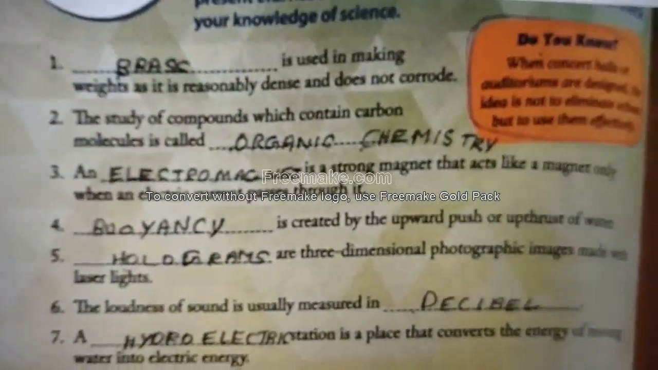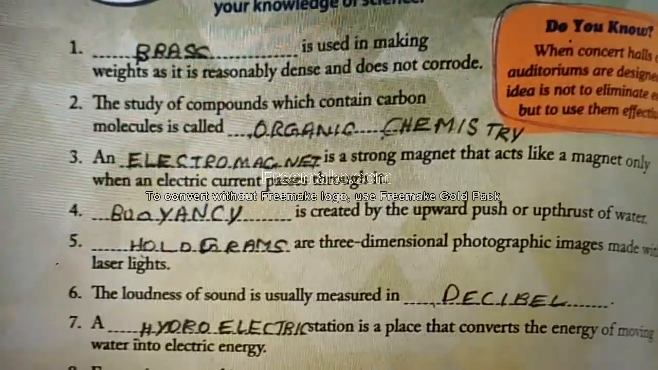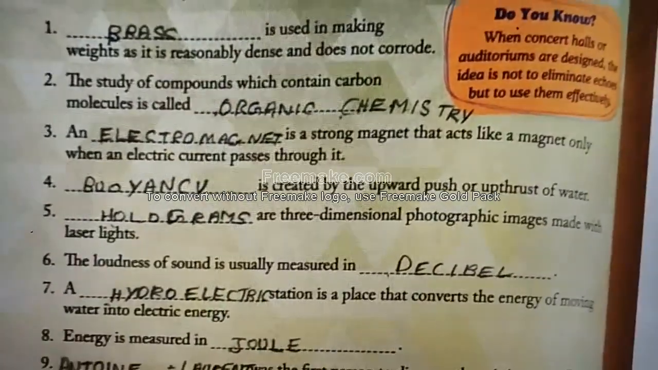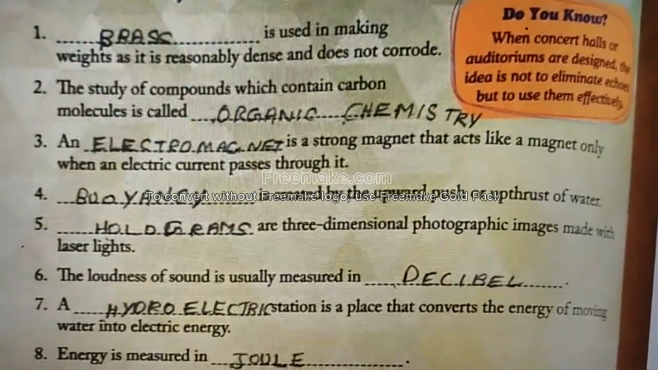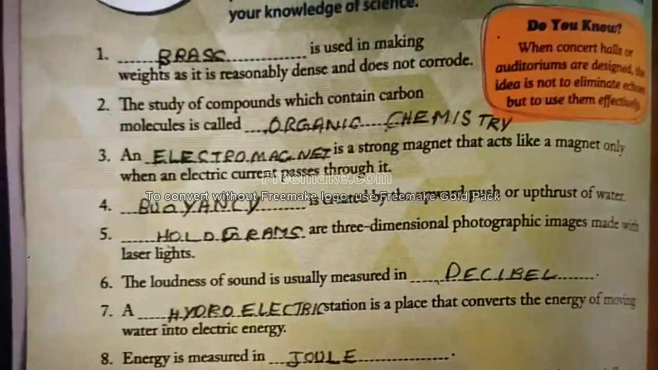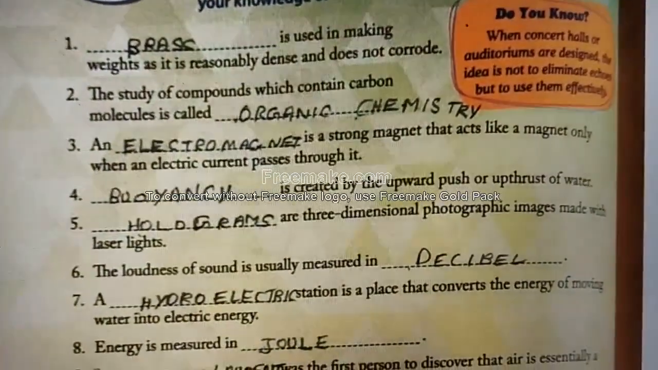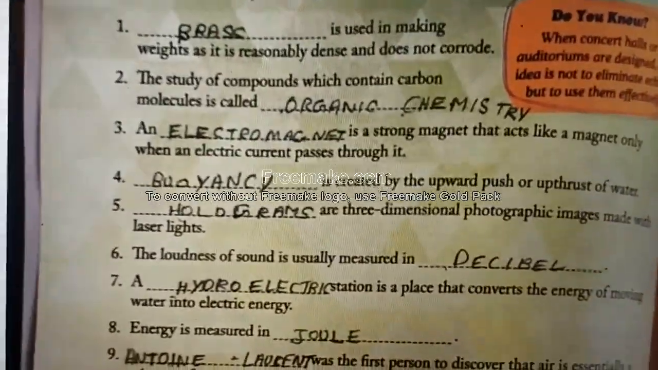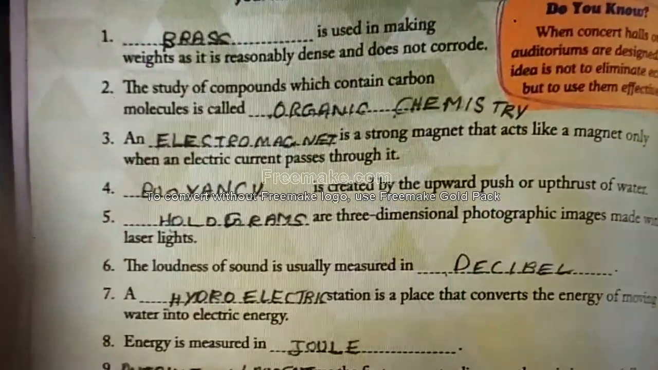The study of compounds which contain carbon molecules is called what? Organic chemistry. If you study about compounds which contain carbon molecules, that subject will be organic chemistry. Subject or major, whatever it is, organic chemistry.